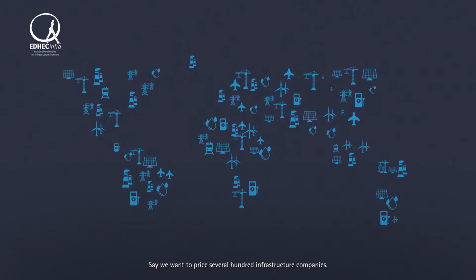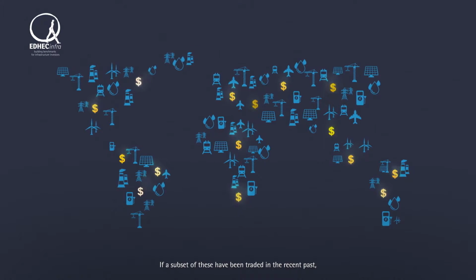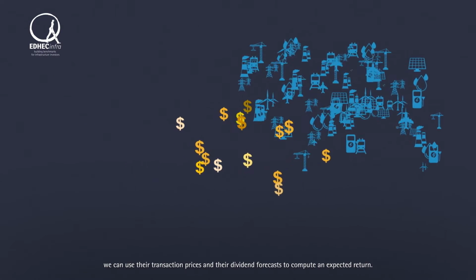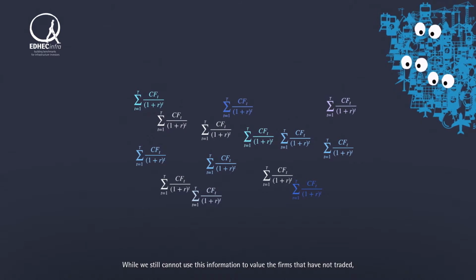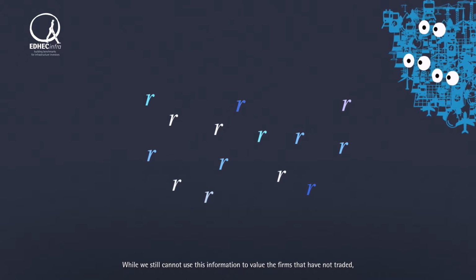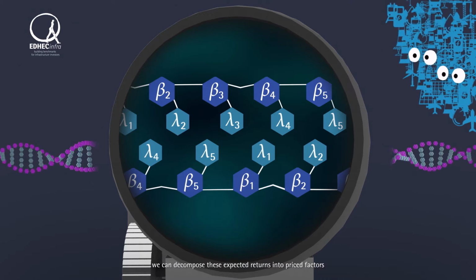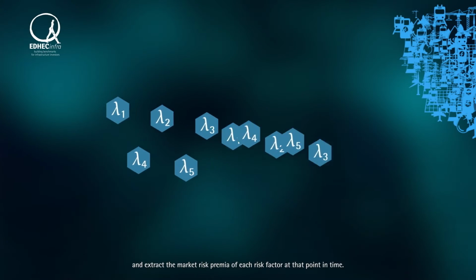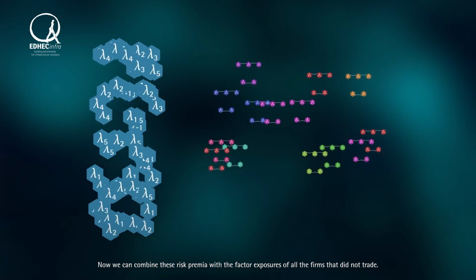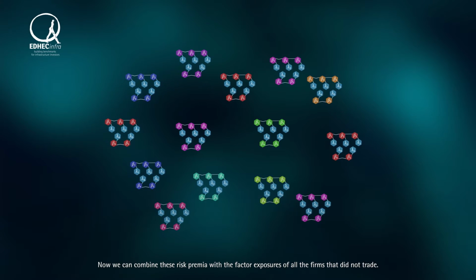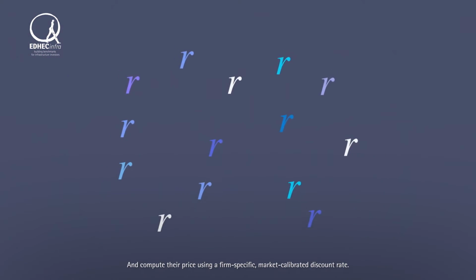Say we want to price several hundred infrastructure companies. If a subset of these have been traded in the recent past, we can use their transaction prices and their dividend forecasts to compute an expected return. While we still cannot use this information to value the firms that have not traded, we can decompose these expected returns into priced factors and extract the market risk premia of each risk factor at that point in time. Now we can combine these risk premia with the factor exposures of all the firms that did not trade and compute their price using a firm-specific market-calibrated discount rate.